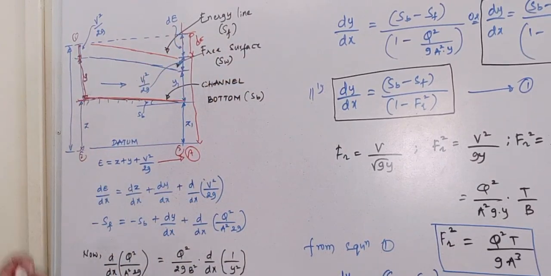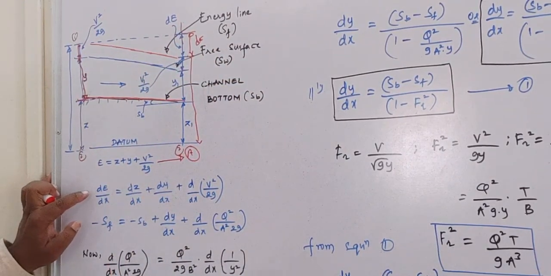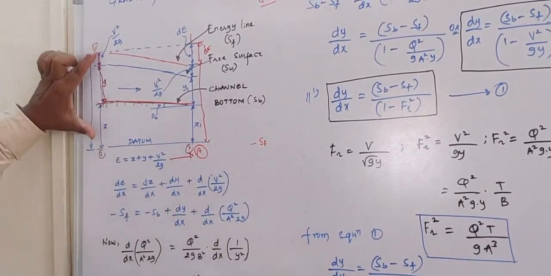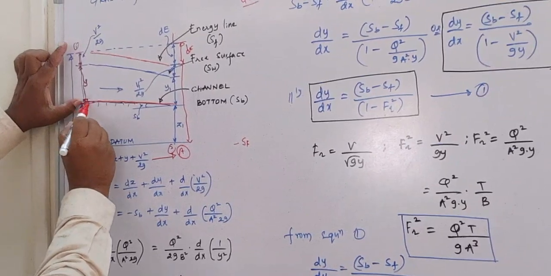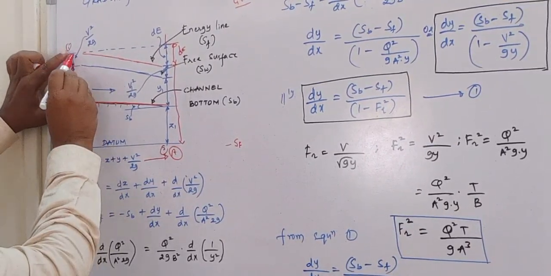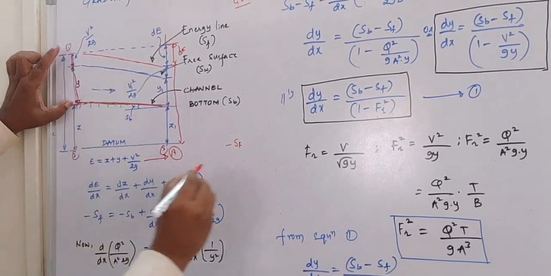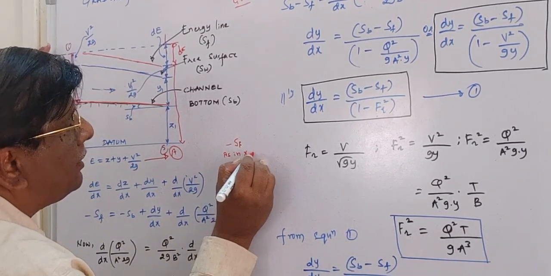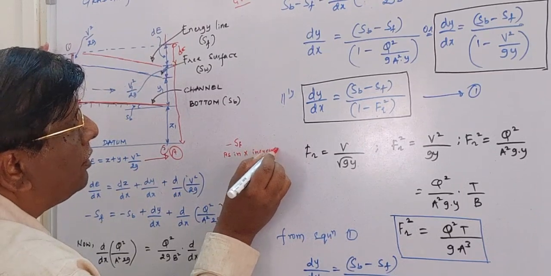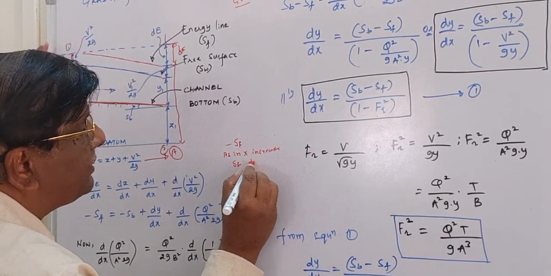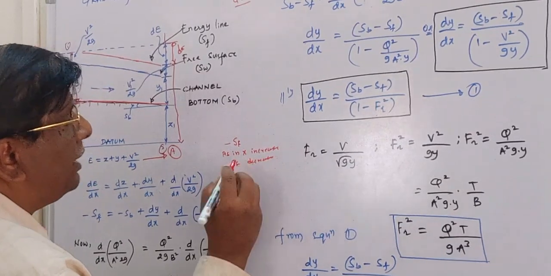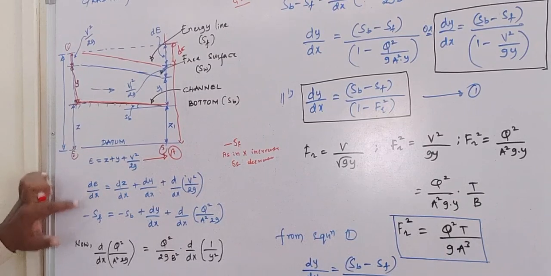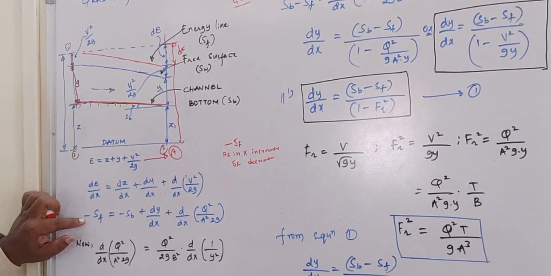I have taken minus SF because, as x increases, SF decreases. So this SF is taken as negative, minus SF. So dE by dx is minus SF, which I have substituted here.